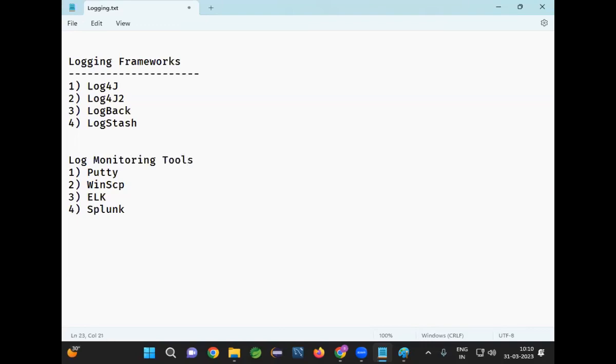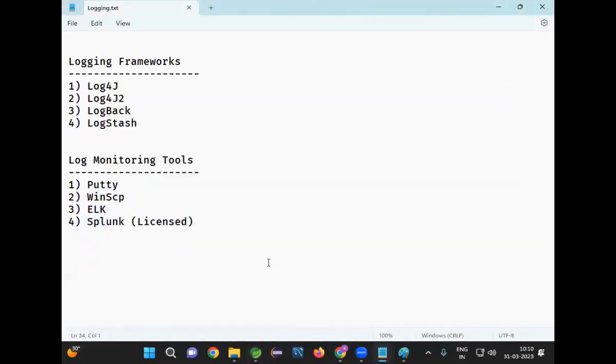These are log monitoring tools, I can say. Out of these tools, in MNC companies, this software will be used. This is licensed software, so the more advanced logging we can implement by log monitoring, we can do using Splunk.